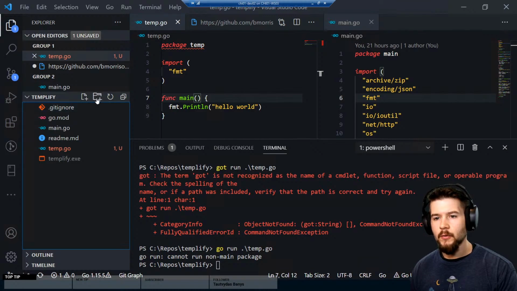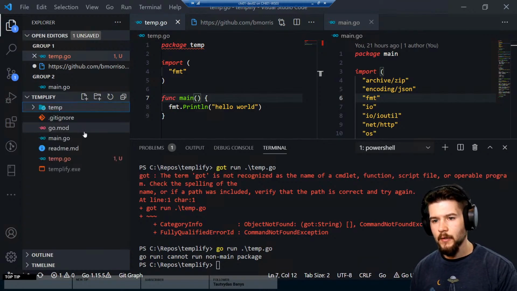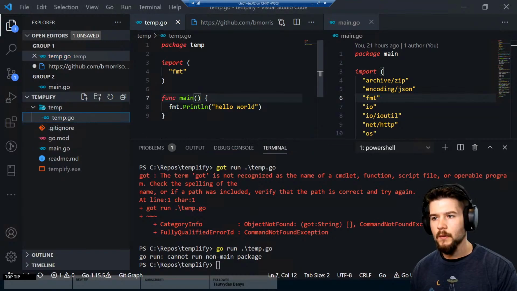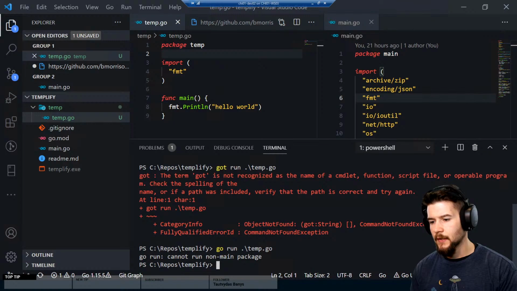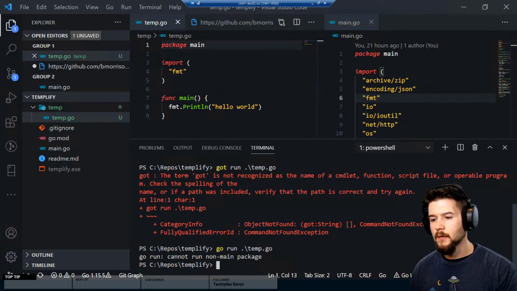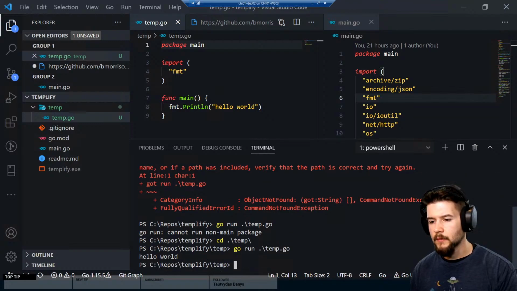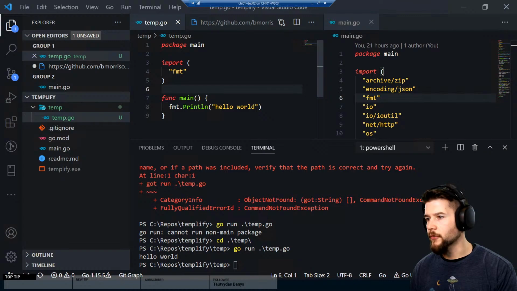So I'm going to create a new folder. Let's see if it'll let me do this. Temp. And we'll move temp into here. And cannot run non-main package. Maybe this doesn't need to be main, like that. Let's cd into temp, and then same thing, run that again. Okay, I got hello world, so this is enough for us to kind of work with.